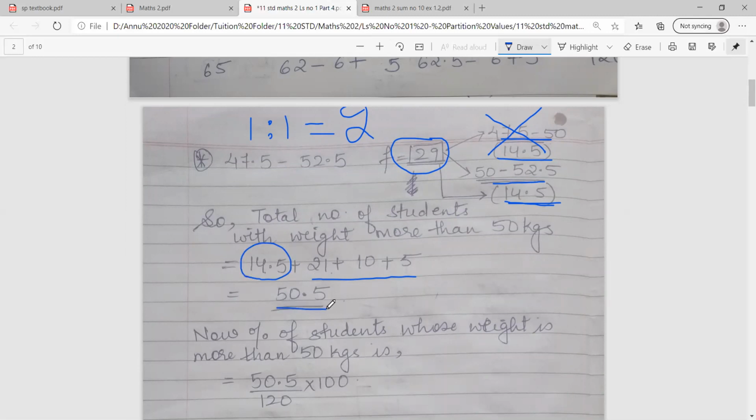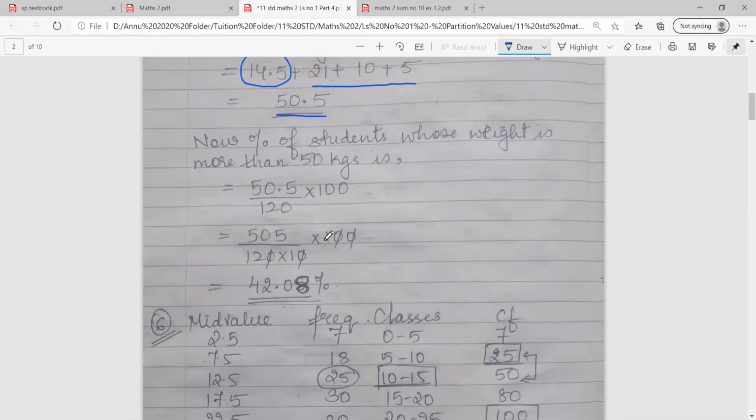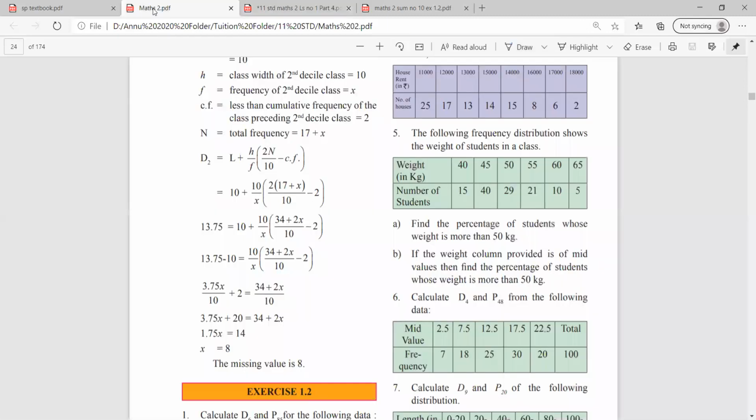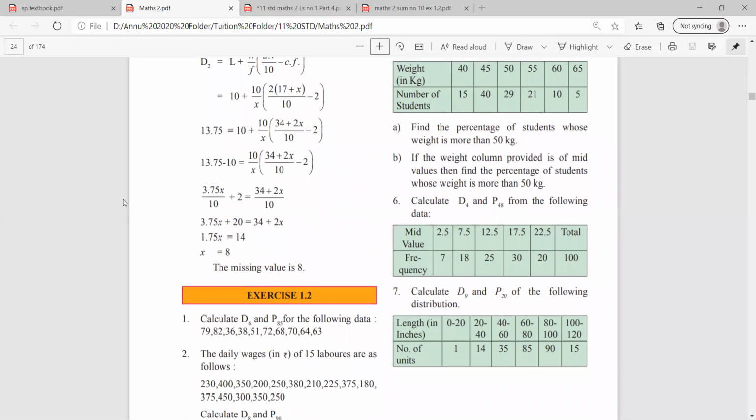Now percentage निकालने के लिए the same pattern. Percentage of students whose weight is more than 50 kilos is 50.5 divided by 120 into 100. You get the answer 42.08, which is as good as 42%. So with this, sum number 5 gets completed over here, class. Moving forward with sum number 6. Find D4 and P48 for the following.